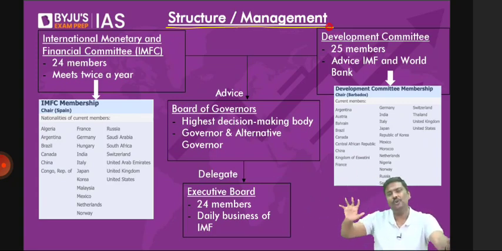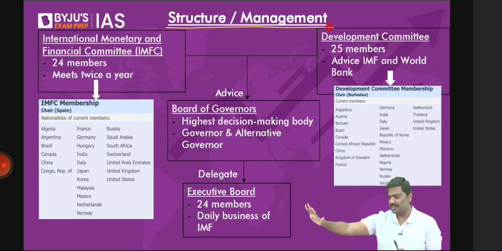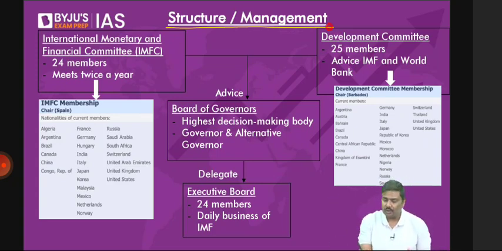You'll be surprised to look at the arrow marks, how many arrow marks are moving from this side to this side, vertically down, horizontally like this, etc. It's a very, very complicated structure. You don't require that structure. So then what should I remember? In case of IMF, this is a simplified structure. In fact, you do not have to learn this list of the countries by heart. You do not have to learn this list by heart as well.